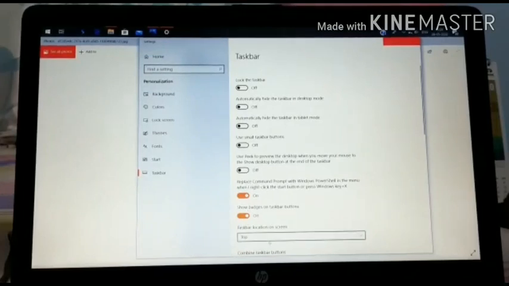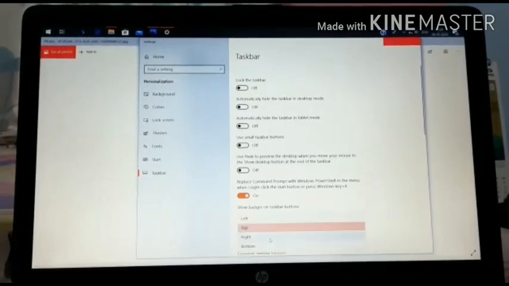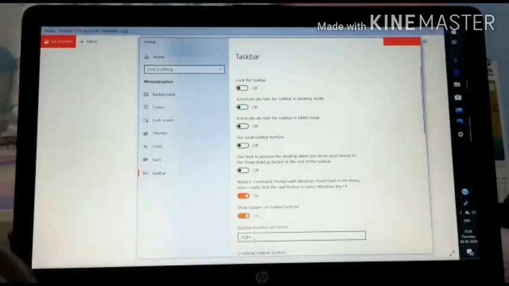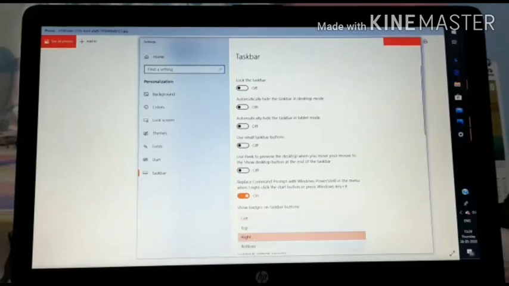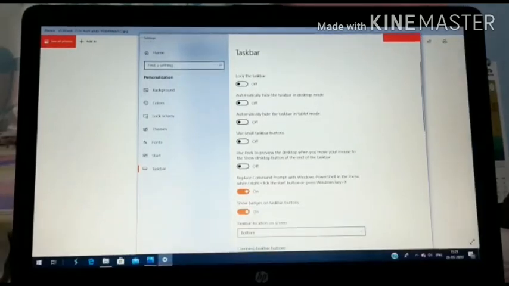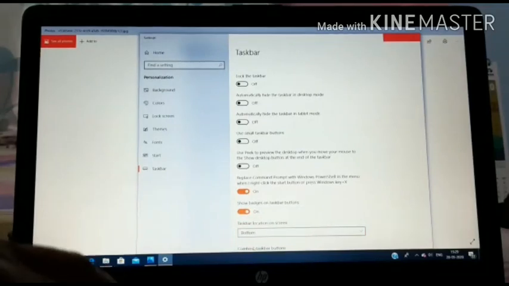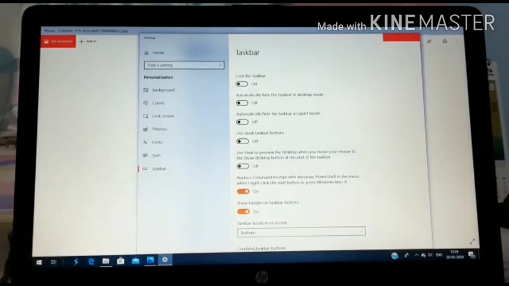Now again I will change the position of the taskbar. We will choose right, and it moved to the right part. Again I will keep my taskbar at the bottom, so I will click on bottom. This way you are able to shift your taskbar from left to right, top to bottom.